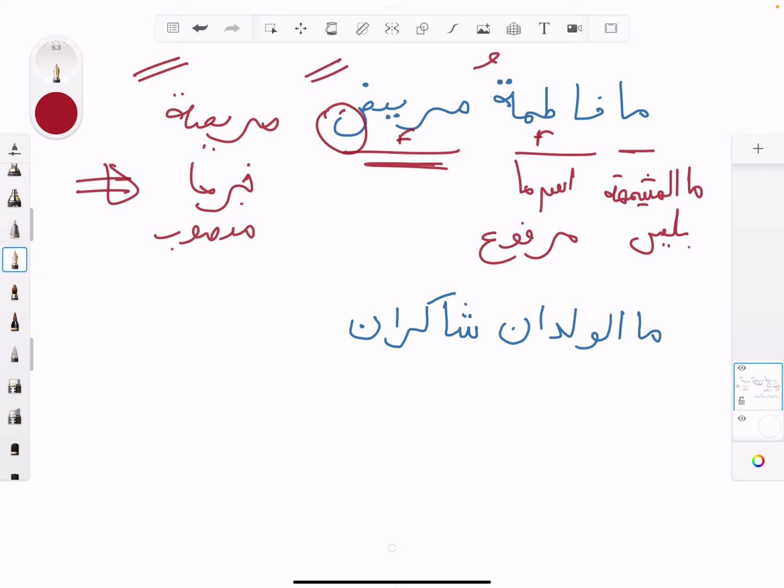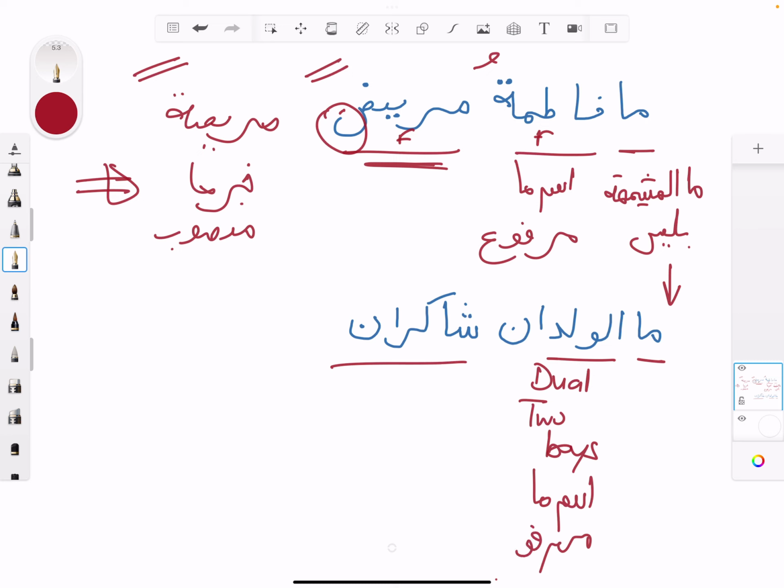Okay, the final one. Mal waladani shakirani. Okay, so ma al-mushabbahatu bilaysa. Al-waladan is dual, so the two boys, if you like. It's the ism of ma anyway, and it has to be marfu, as we've done already.